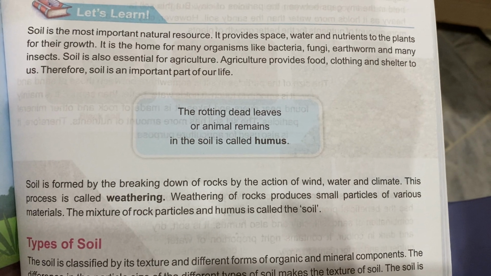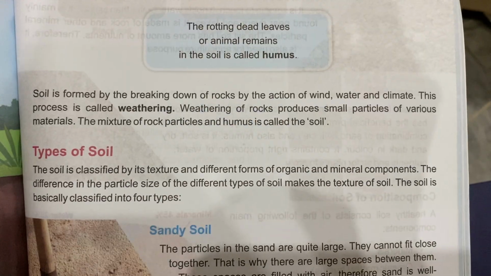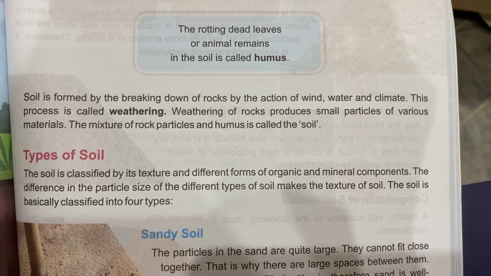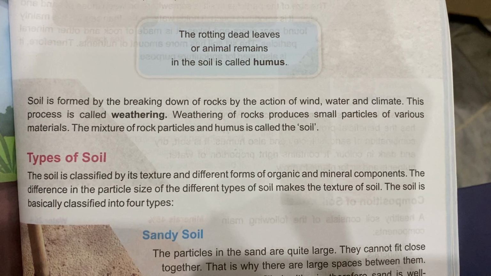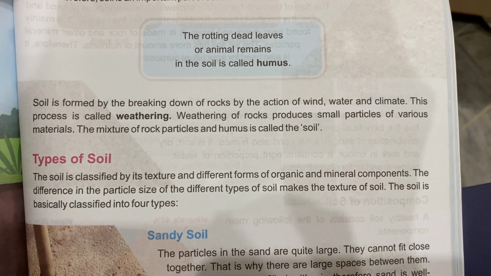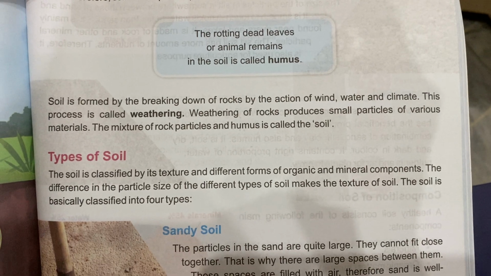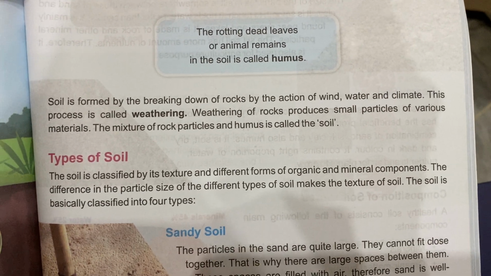The rotting dead leaves or animal remains in the soil is called humus. Soil is formed by the breaking down of rocks by the action of wind, water and climate. This process is called weathering. Weathering of rocks produces small particles of various materials. The mixture of the rock particles and humus is called the soil.